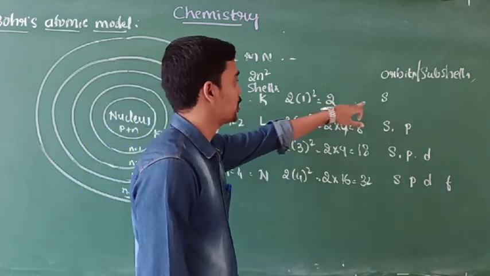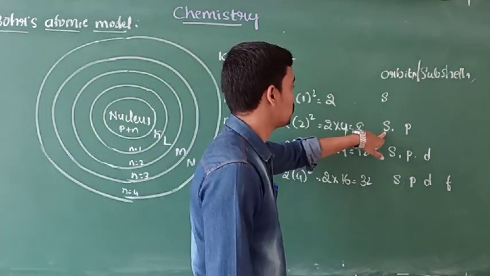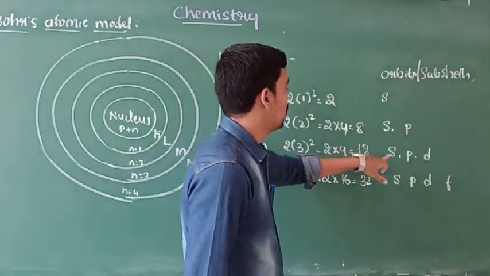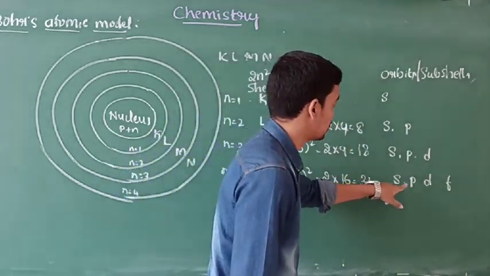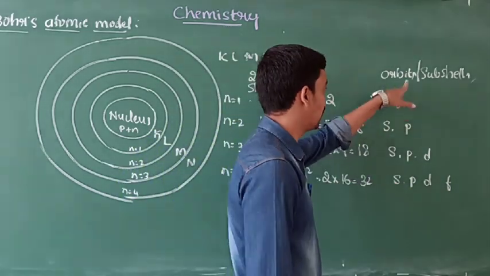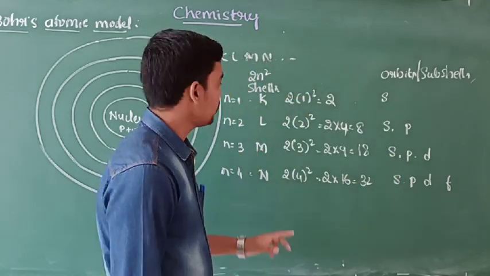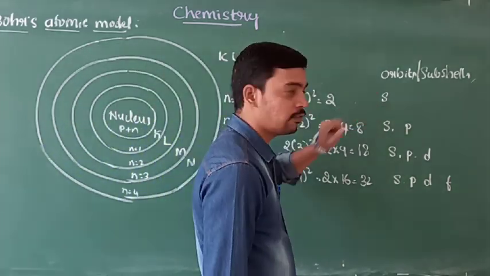K shell has only one orbit, that is s. L shell consists of 2 subshells, that is s and p. And M shell consists of s, p, d subshells, and N consists of s, p, d and f. This is regarding the subshells. Then what are their capacities? This is regarding the capacity of the shells. Then what about the capacity of the orbits?